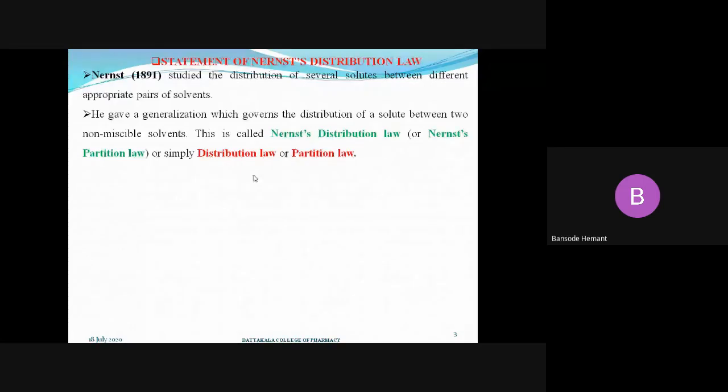It is also called the Nernst partition law, or simply the distribution law or partition law. These four names are the same. You may call it the Nernst distribution law, the Nernst partition law, the distribution law or the partition law.